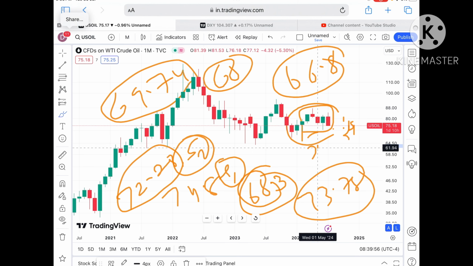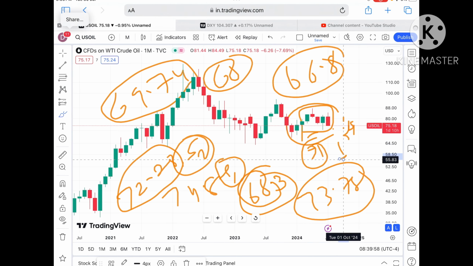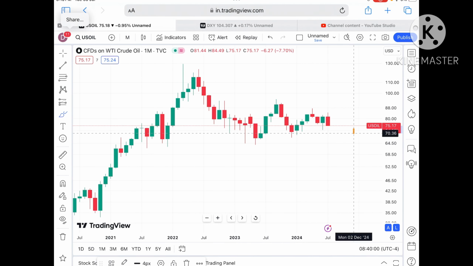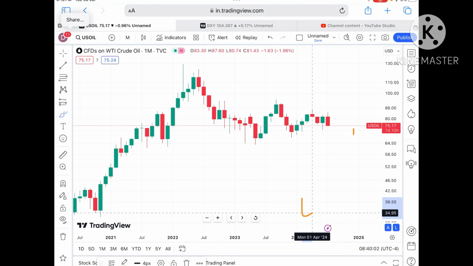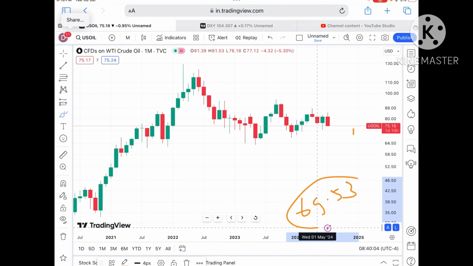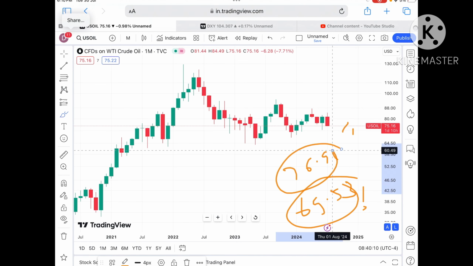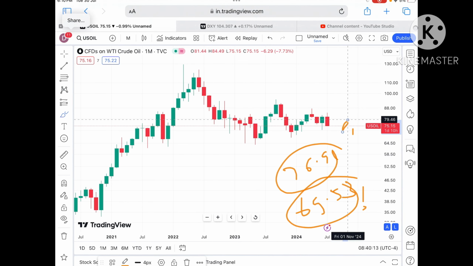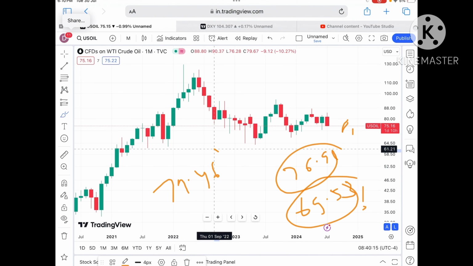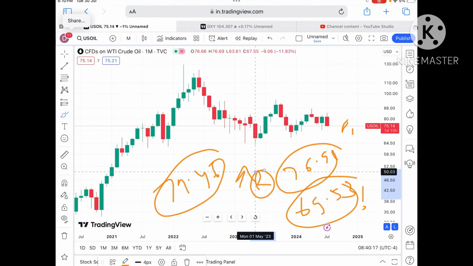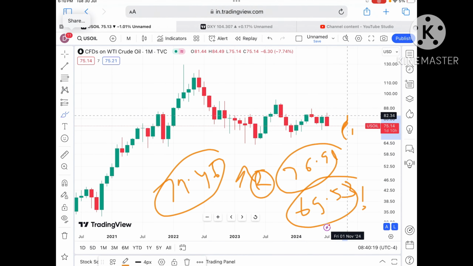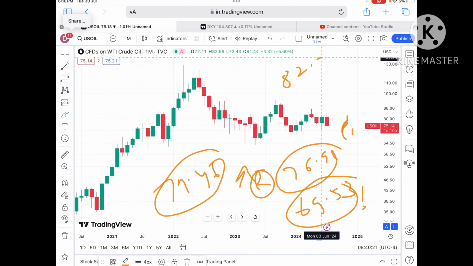You have to keep it in mind, because there will be higher chances that as soon as the price started falling below $71, we can see a further downfall in the price of crude. And if that didn't sustain, a further fall towards 69.53 and then a further fall. But suppose the price sustains, it can go towards a level of 76.91, and from there towards a level of 79.46, which is a weak resistance.